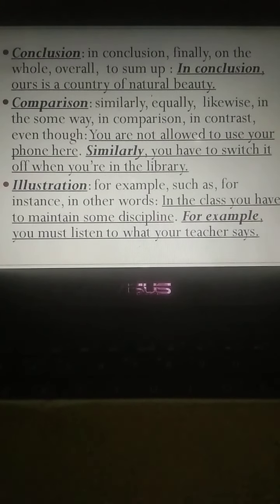Illustration. Illustration means giving example. You can use for example, such as, for instance, in other words. Example: in the class you have to maintain some discipline. For example, you must listen to what your teacher says.